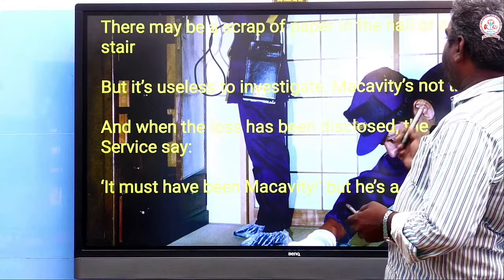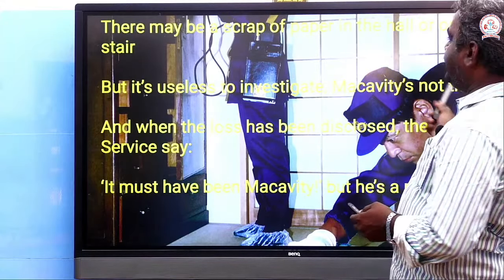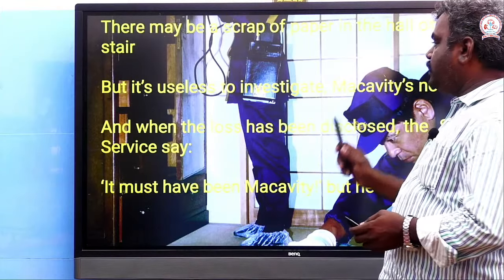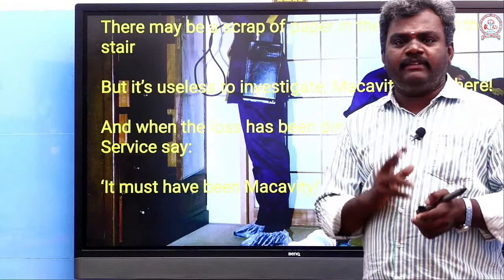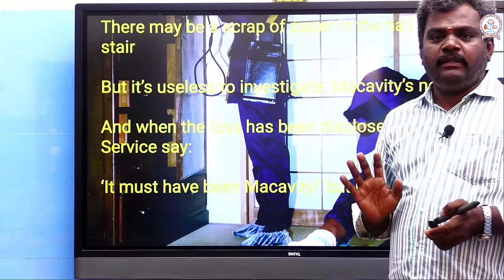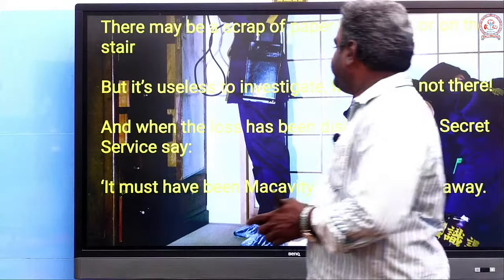There may be a scrap of paper in the hall or on the stair, but it is useless to investigate. Even when they take everything, there will be no trace of finding Macavity.